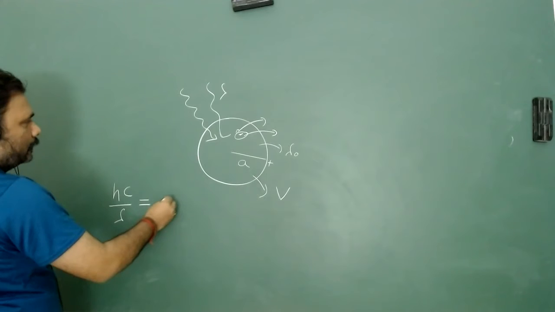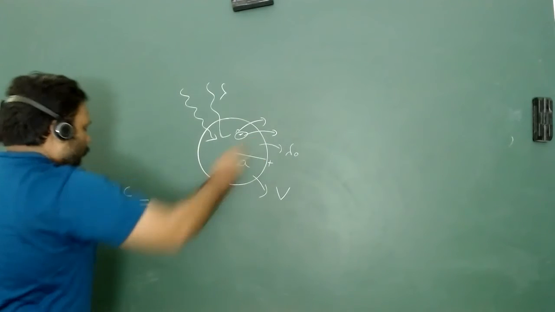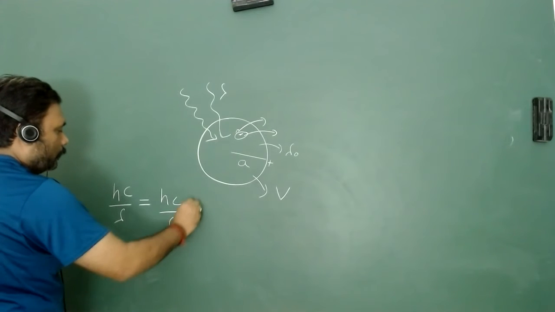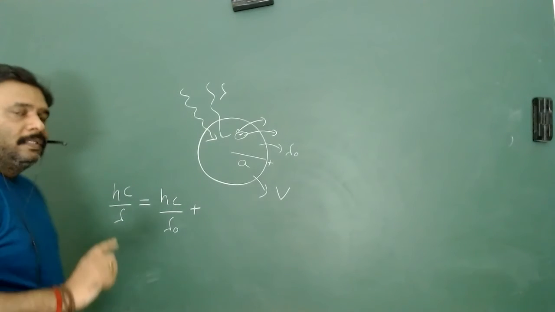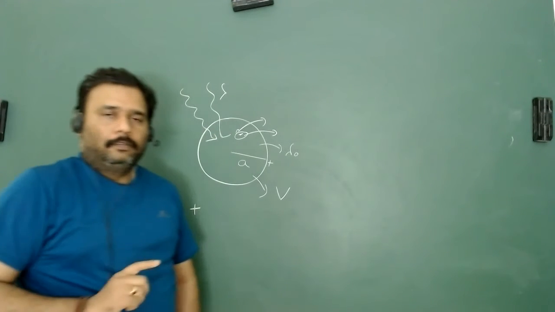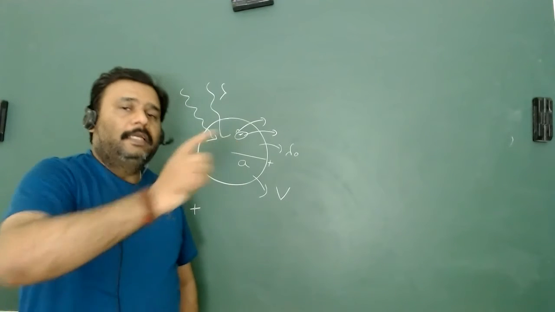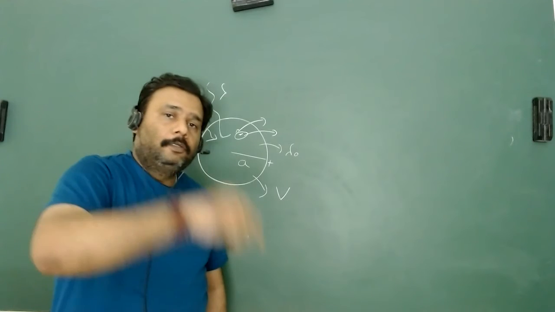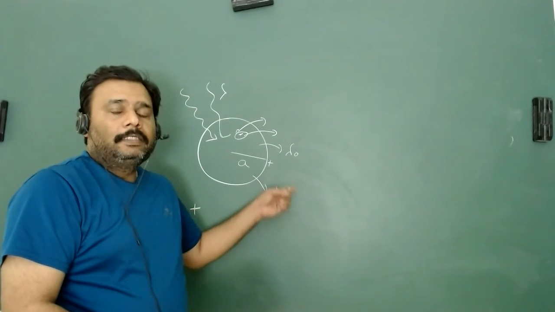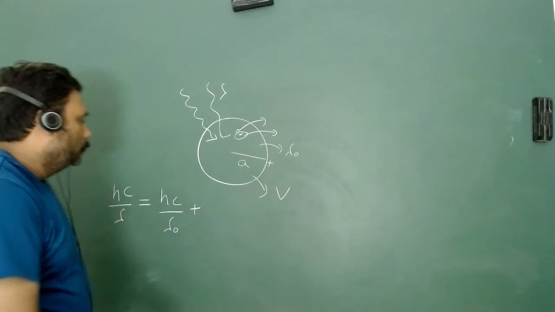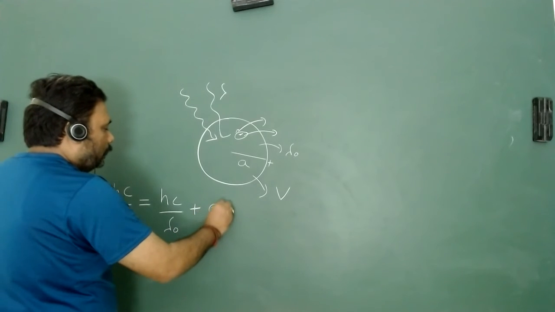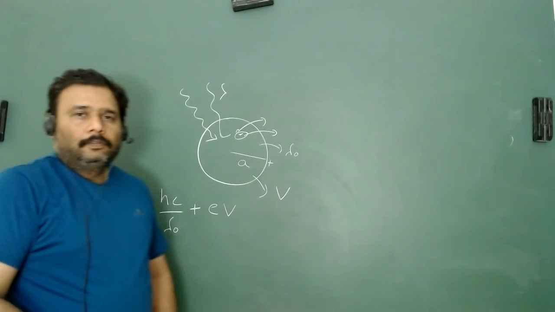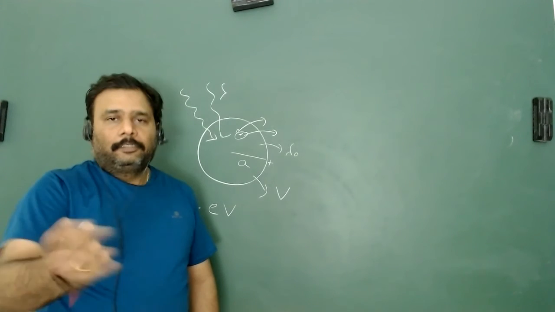One part overcomes the threshold wavelength, which is hc upon lambda naught, plus the energy given to the photoelectron. The maximum kinetic energy of the photoelectron is reached when we reach the stopping potential, so this is equal to eV. So this V acts like a stopping potential, and after that no electron is coming out.